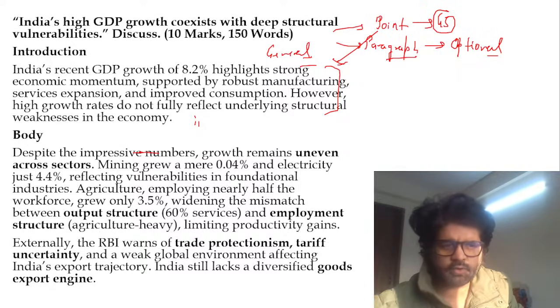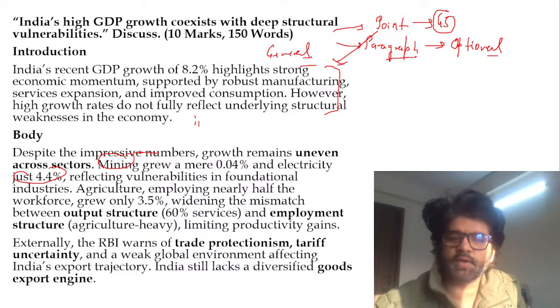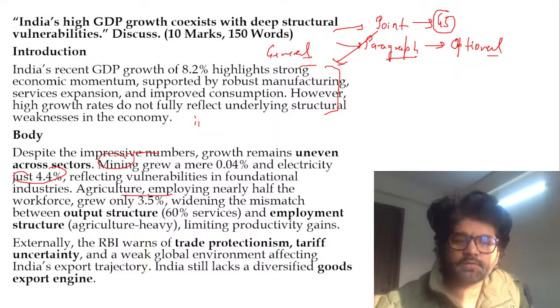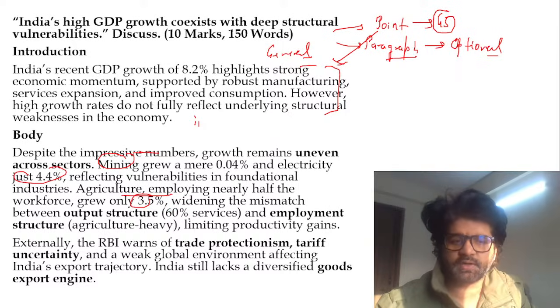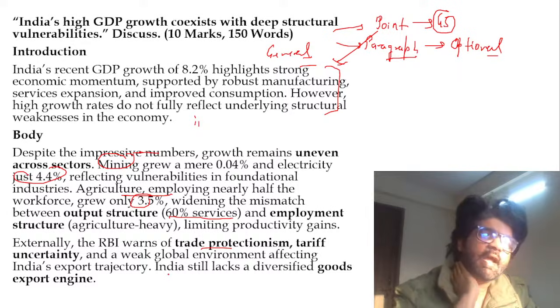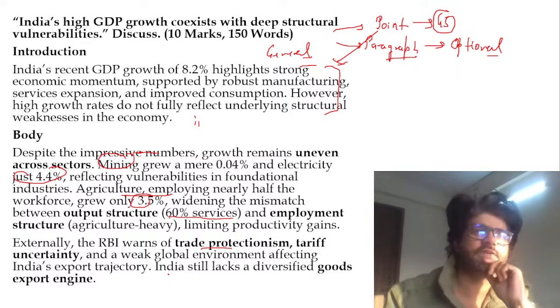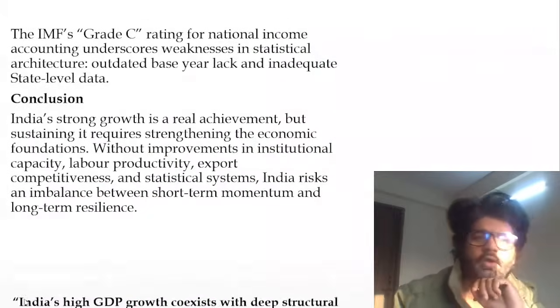So again, here you will talk about all these things. Growth remains uneven, mining is not growing, electricity is not growing, agriculture employing half the workforce is growing only 3.5%, not contributing enough to GDP. The output structure is so skewed: 60% services is giving us GDP but not employing many people. Then trade protectionism, tariff uncertainty, our export sector is not diversified. So that has to be taken care of. We cannot be solely dependent on the US.